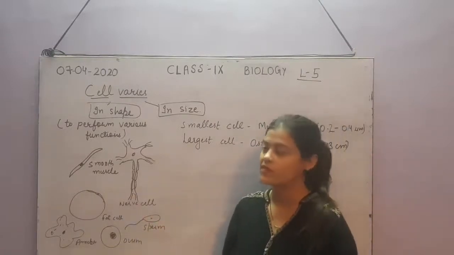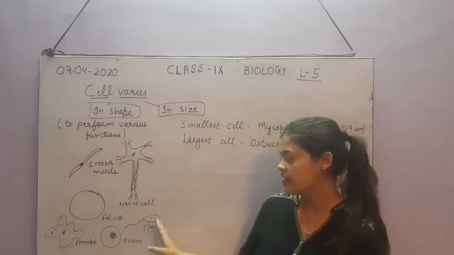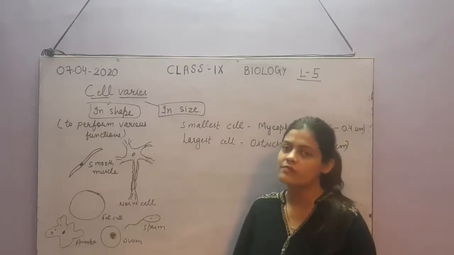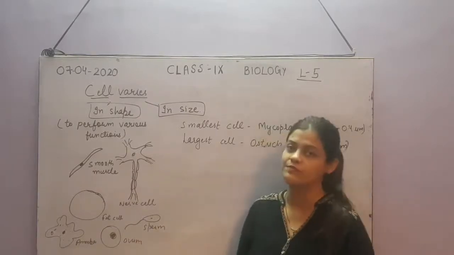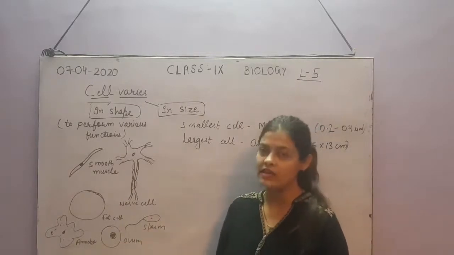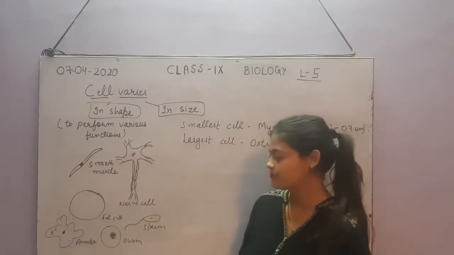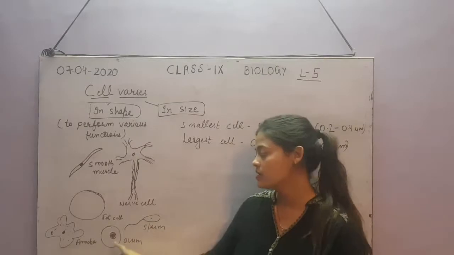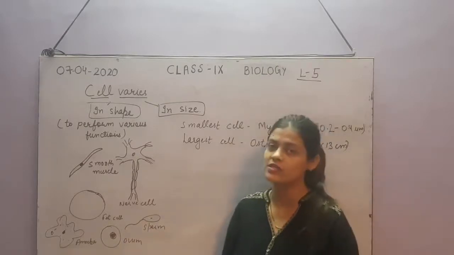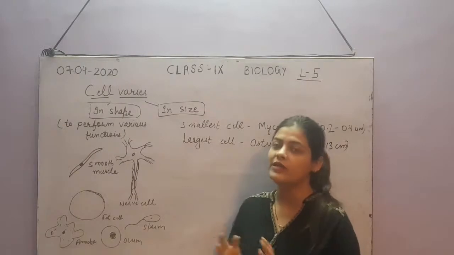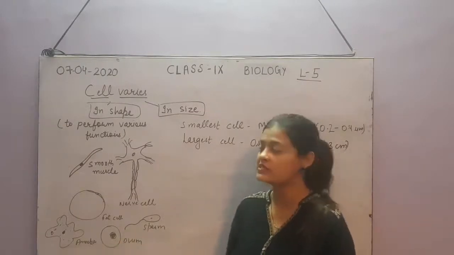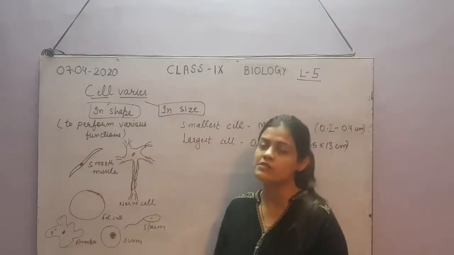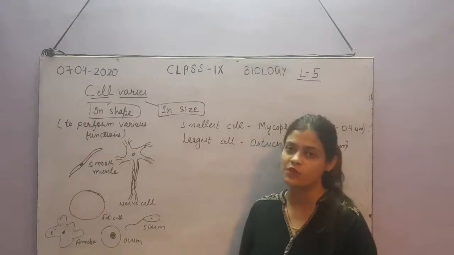Then you can see sperm. Sperm has a different structure with a head and a tail, because with the help of this tail, it can easily swim to move towards the ovum. It can swim with the help of this tail in the female reproductive system. Then let us see ovum. Ovum has a big size as compared to sperm and a big nucleus inside, because the ovum will ultimately provide the cytoplasm as well as the nucleus, along with the sperm nucleus, to the zygote. Means the zygote will be formed, and the cytoplasm of the zygote is actually the cytoplasm of the ovum.